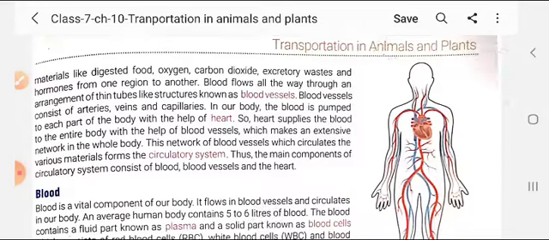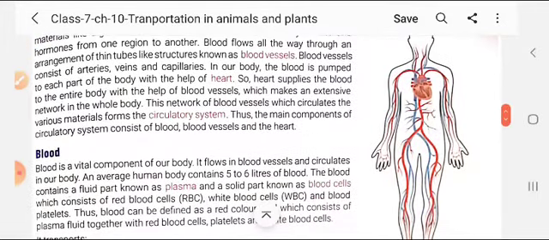So the heart supplies the blood to the entire body with the help of blood vessels, which make an extensive network in the whole body. The blood is transferred by the help of these blood vessels, which make an extensive network in the whole body. This network of blood vessels, which circulates the various materials, forms the circulatory system.